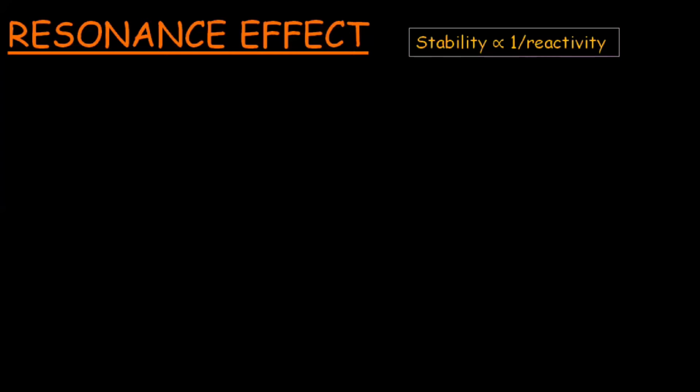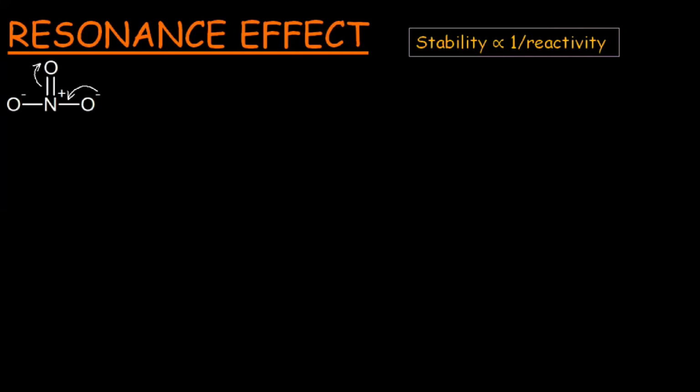Let's discuss resonance effect. Resonance affects the reactivity of the molecules. It decreases the electronic availability for reaction. As reactivity is inversely related with the stability, so mesomeric effect stabilizes the ions and molecules. Let's compare the stability of some of the ions and molecules.